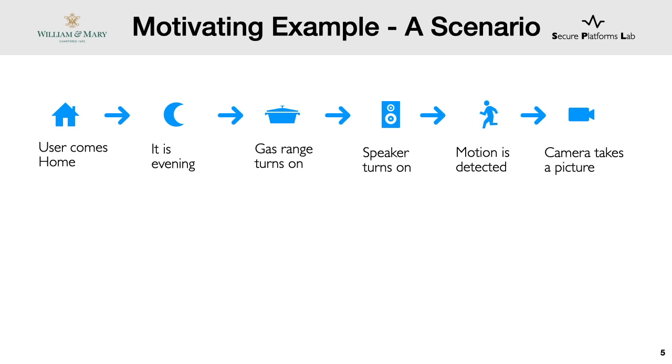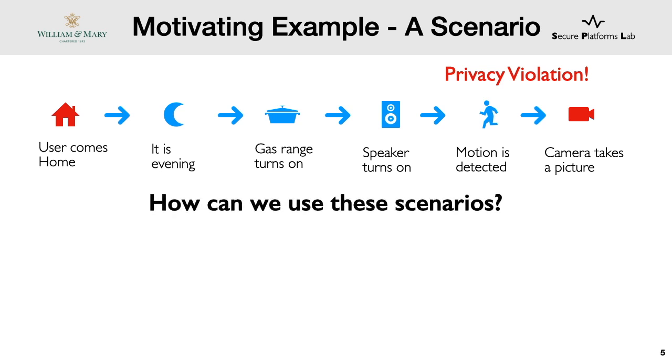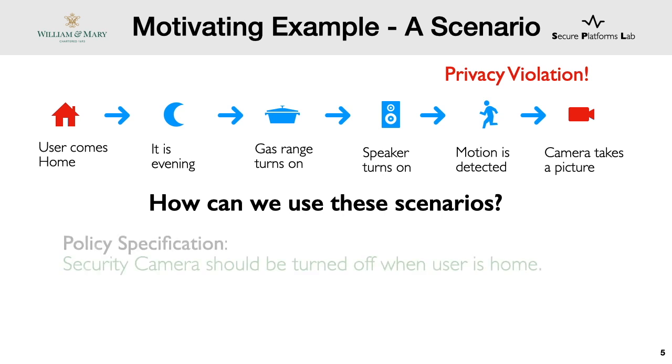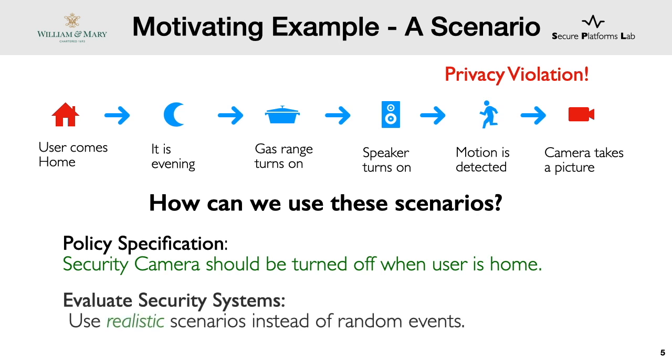Overall, this seems like a natural sequence of events where the user is simply doing their normal chores, possibly after getting back from work. However, there is a subtle privacy violation. We do not generally want a security camera taking pictures of us while we are at home. Security cameras are generally configured for home monitoring while the user is away, but in this instance, the user's motion is probably the cause of the picture being taken. So now let's think about how we can use this scenario. One thing this scenario motivates is a security policy, that is, security cameras should be turned off when the user is home. Similarly, if we are able to obtain these realistic scenarios, we can also evaluate security systems better.